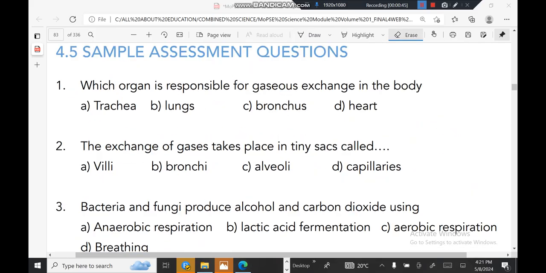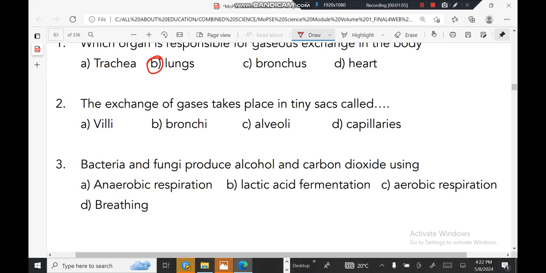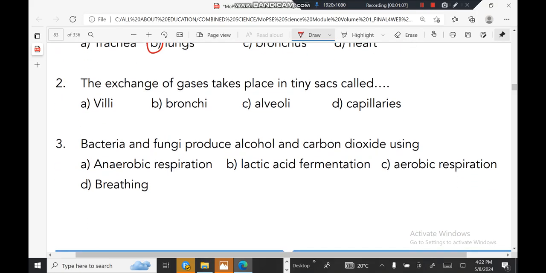Right, next question that we're having. Which organ is responsible for gaseous exchange in the body? Here you can choose lungs, because the one that is actually responsible is the alveoli, but here you choose lungs. The exchange of gases takes place in tiny sacs called the alveoli. The exchange of gases takes place in tiny sacs called